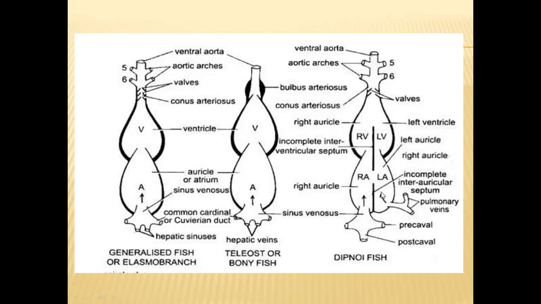Later the blood from the right and left auricles enters the ventricles, and from the ventricles it finally enters the ventral aorta. The conus arteriosus will be there, and in the conus arteriosus region, valves are present to prevent the backward flow of blood. So this is about the 2-chambered heart in 3 different groups of fishes.